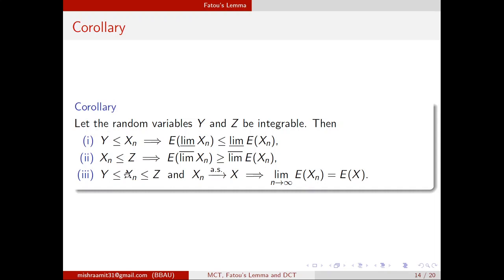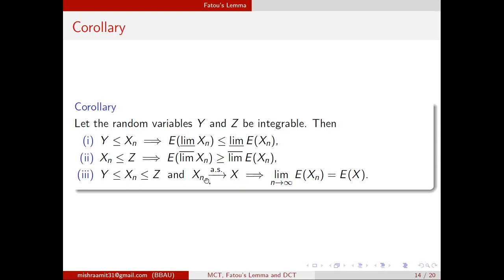And if xn is bounded below and above by y and z, which are integrable functions, and xn converges to x almost surely, then the limit as n tends to infinity of expected xn will be expected x. Convergence almost surely means that if we find those omega for which xn omega converges to x omega, then the probability of that set is 1.